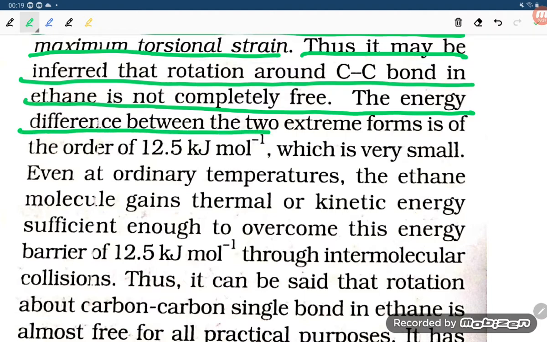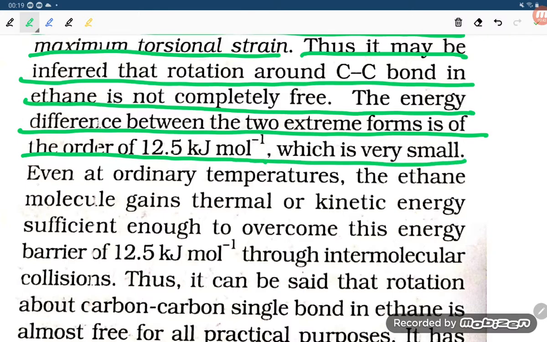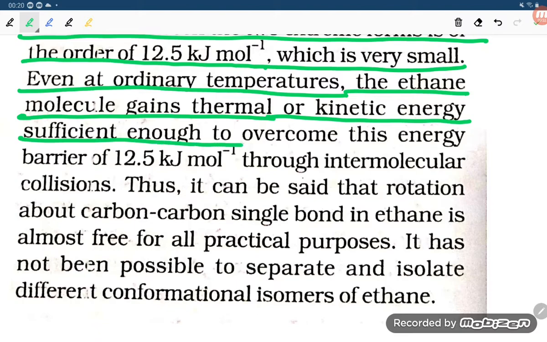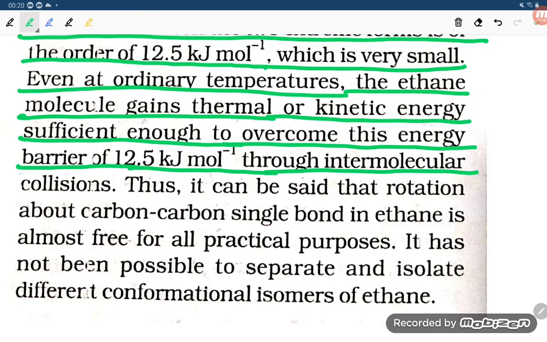The energy difference between the two extreme forms is of the order of 12.5 kilojoules per mole, which is very small even at ordinary temperature. The ethane molecule gains thermal or kinetic energy sufficient to overcome this energy barrier of 12.5 kilojoules per mole through intermolecular collisions.